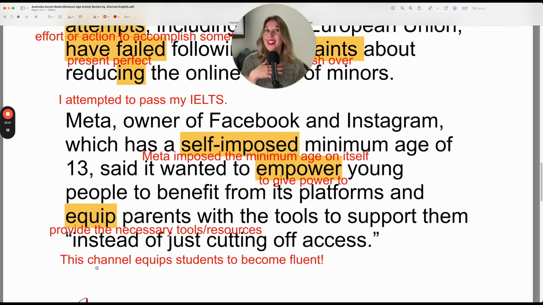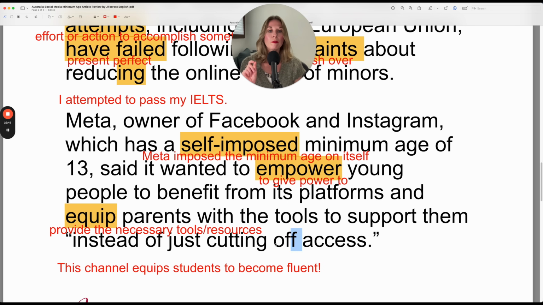So I could say this channel equips with that S because this channel is third person singular. It equips students to become fluent. So in this case, and equip parents with the tools to support them instead of just cutting off access. So if you cut off access, it means that you remove the access from the students.